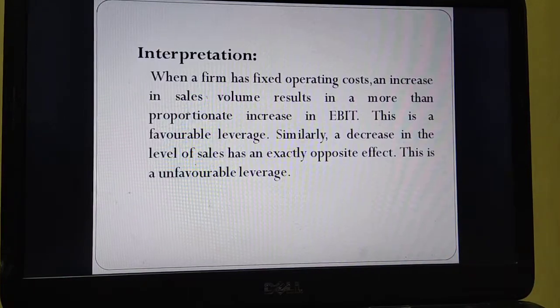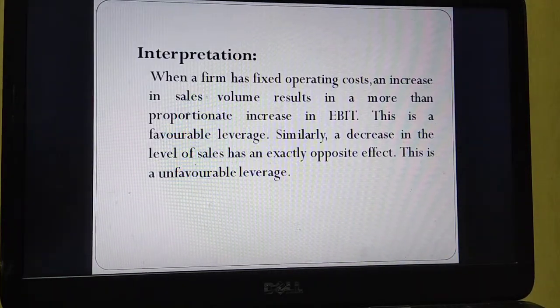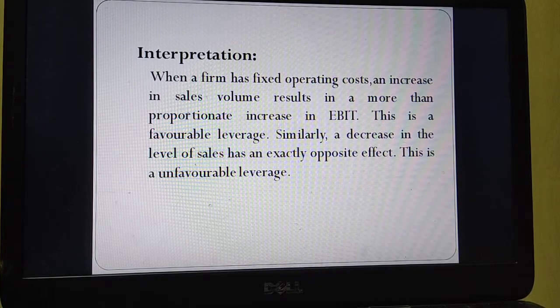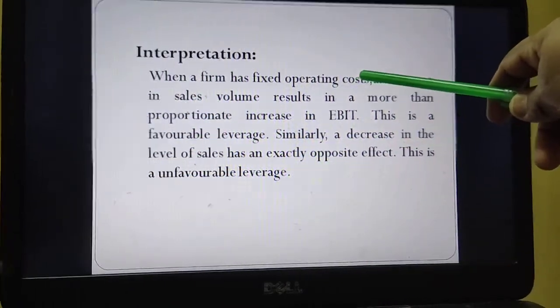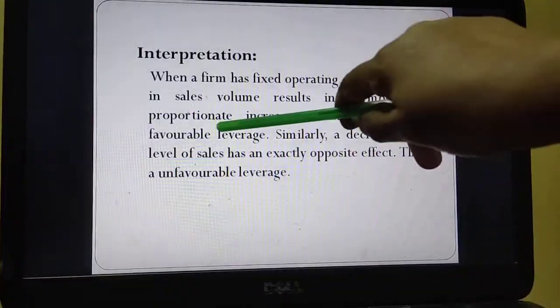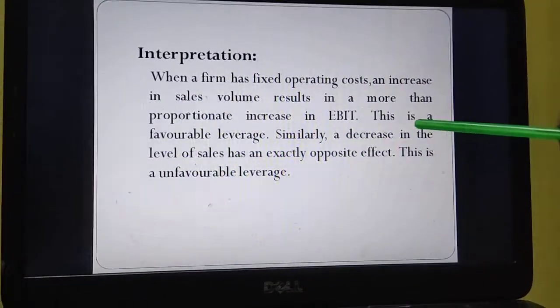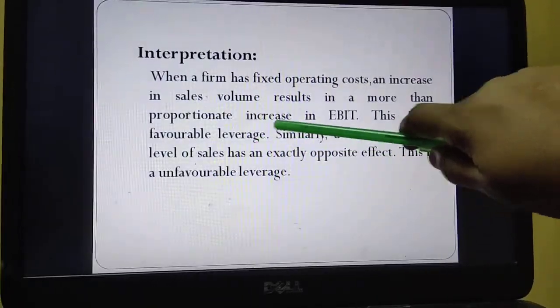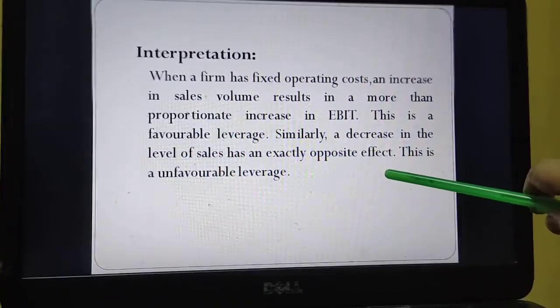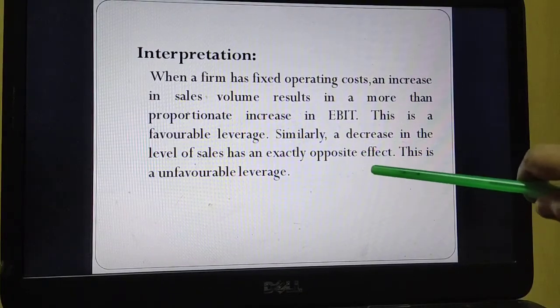How you can write the interpretation is: when a firm has fixed operating costs, an increase in the sales volume results in a more than proportionate increase in EBIT. As I have already told you, because of the presence of fixed cost, increase in the sales leads to more than proportionate increase in EBIT. This is called favorable leverage. Similarly, a decrease in the level of sales has exactly the opposite effect, in the sense of more than proportionate decrease.